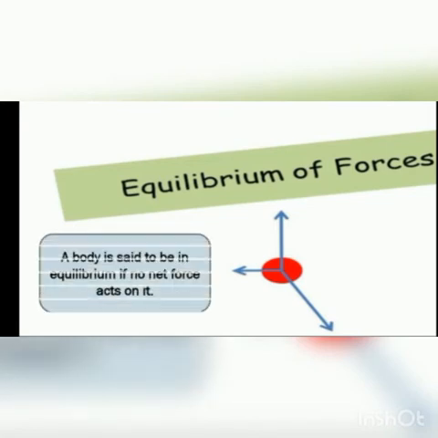Equilibrium of forces is defined as follows: a body is said to be in equilibrium if no net force acts on it. For example, a wall painting hanging is in equilibrium, or a swing is in equilibrium, with the help of which we can balance out our weight. Or a paratrooper coming down with terminal velocity is in equilibrium, or a ladder leaning on a wall is also one of the examples of equilibrium of different forces.